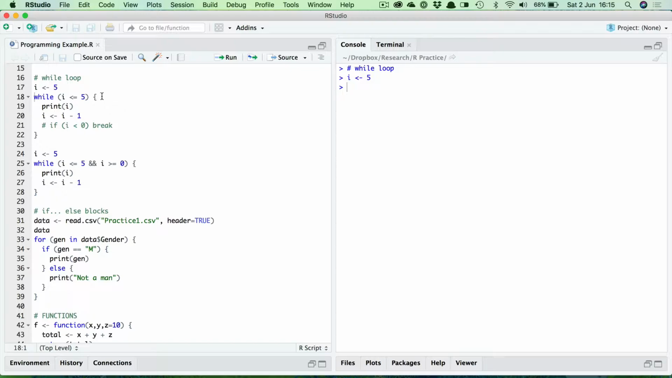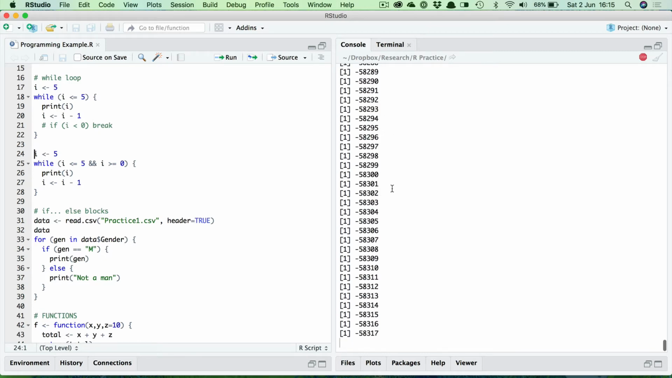Let me run it and you'll see exactly that. There we go. It's never stopping, of course, because it's always less than or equal to 5. Fortunately, I can stop it with the button up here that says stop. Let me just clear the console.